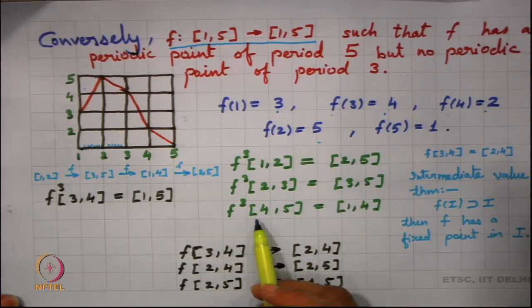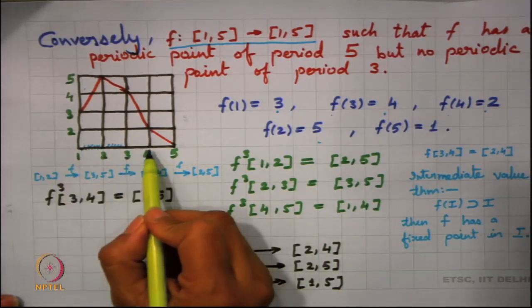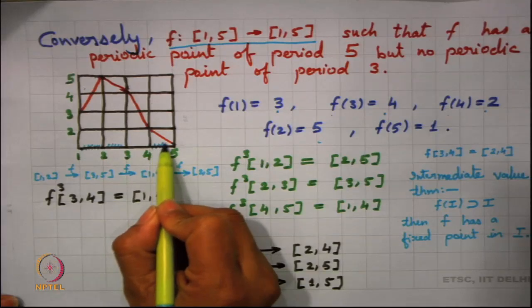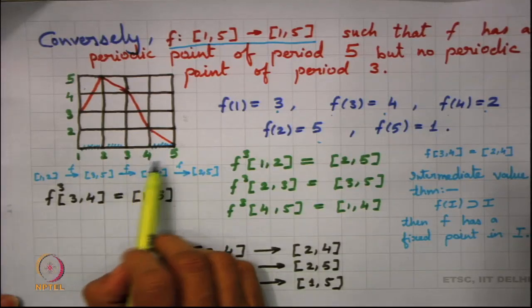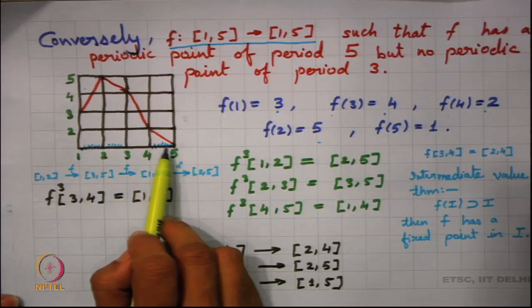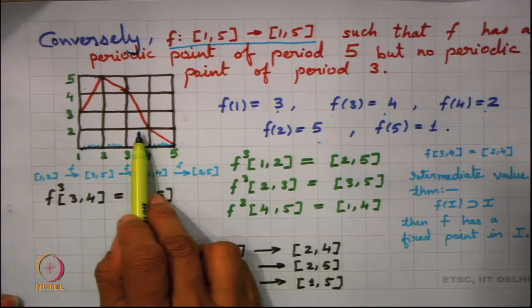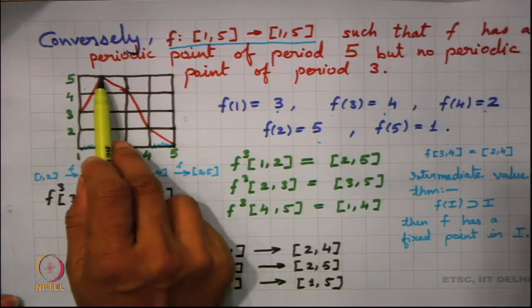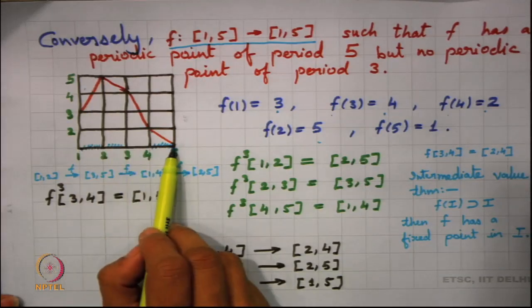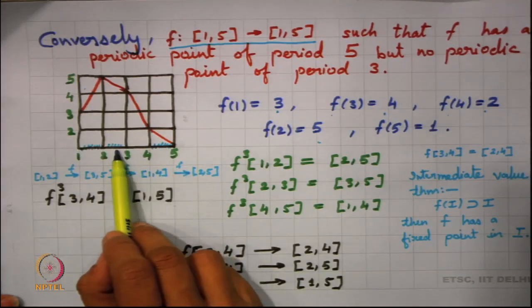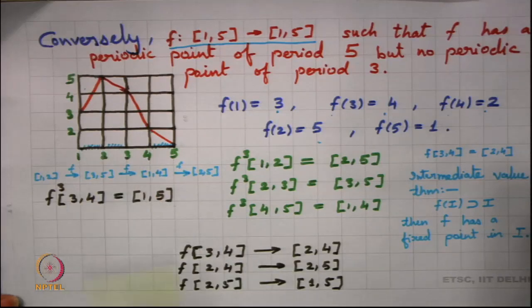Now, I am not considering [3,4]; let us look into what happens to [4,5]. Under f, [4,5] is mapped into [1,2], [1,2] is mapped into [3,5], and [3,5] is mapped into [1,4]. So, under f cube [4,5] is mapped into [1,4].